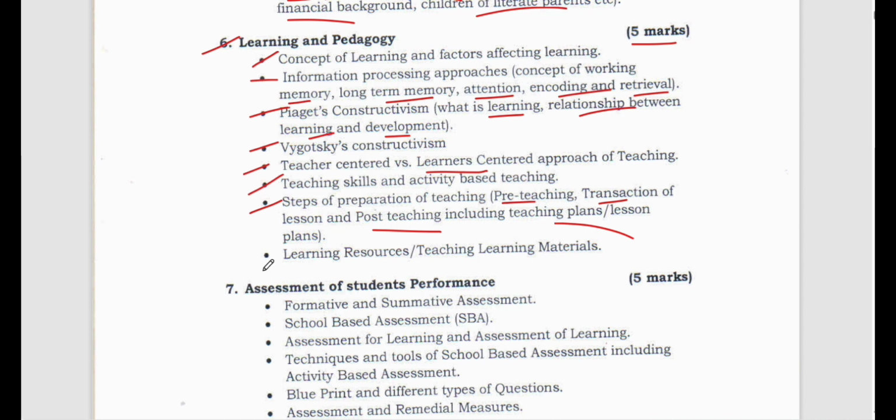So you understand, right? Now, the last part is learning resources or teaching learning materials. Now, see, teaching learning materials is called TLM. So how are we using the teaching learning materials? What are the different types of teaching learning materials we are using in a classroom? Like, the simplest of all is the chalk and talk method, right? Then we use presentations, we use slides, we bring our own self-made materials. Then we use pictures, we use videos, audios.